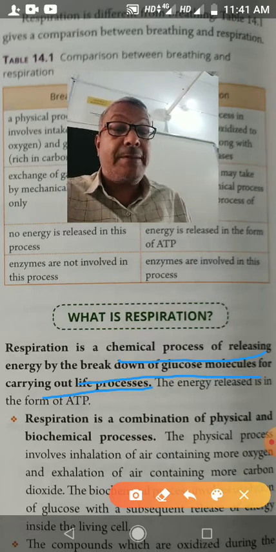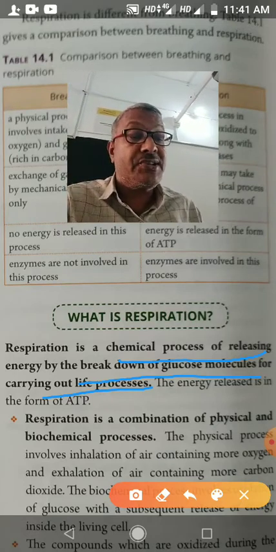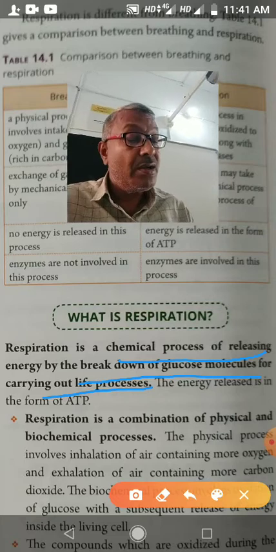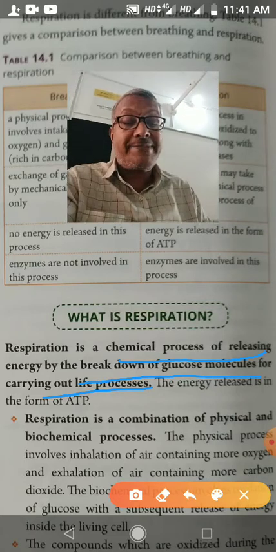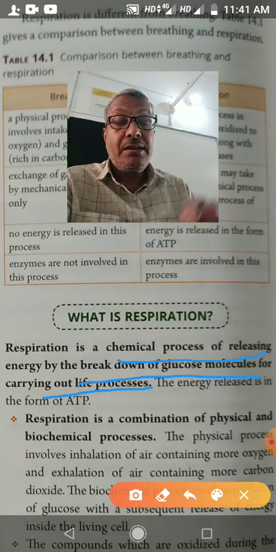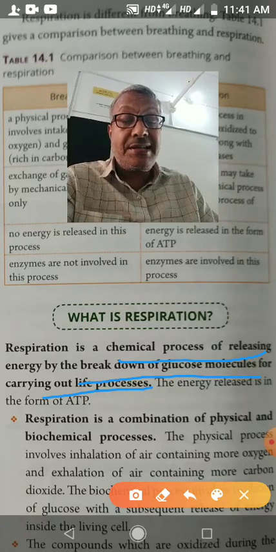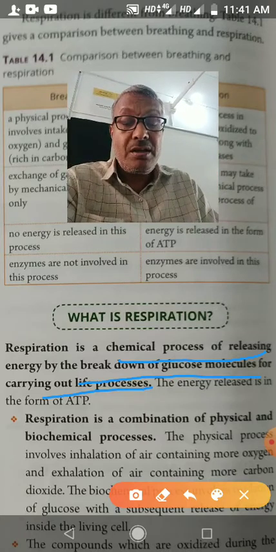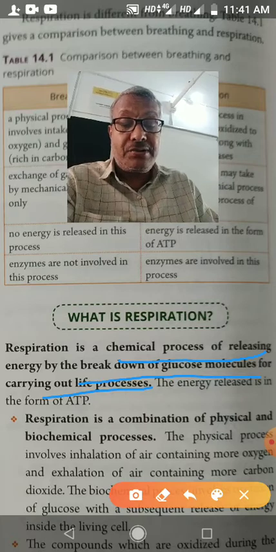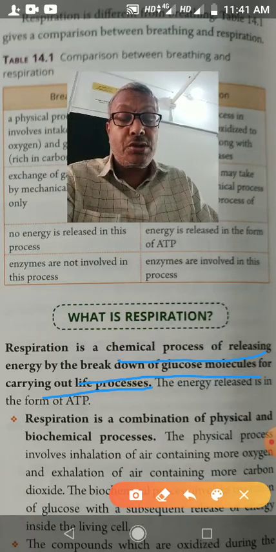This process is completed in the cytoplasm of the cell and mitochondria. But anaerobic respiration: in this, oxygen is not used. So there is incomplete breaking of glucose.